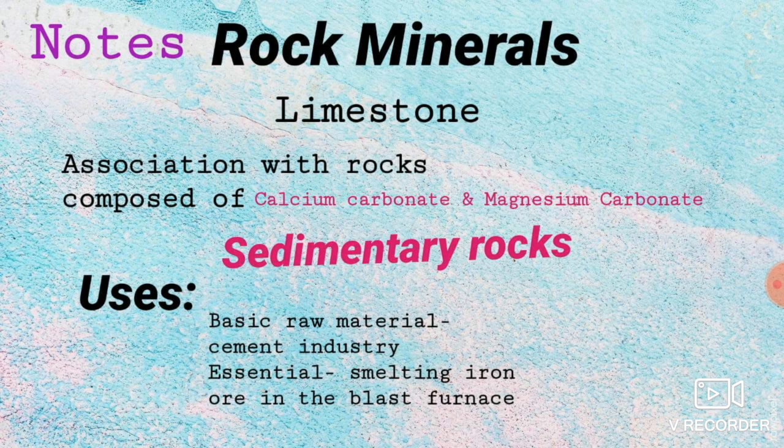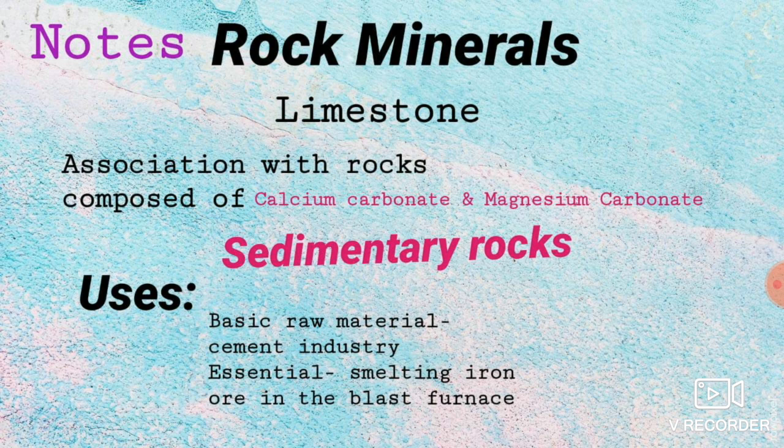And what are the uses of limestone? It is the basic raw material for the cement industry. Just as manganese is used for steel making, limestone is used for making cement. And this is very essential for smelting iron ore in the blast furnace. In the smelting process, they take a furnace and burn it. For making a particular type of alloy, they carry out this process, and for that they add limestone.